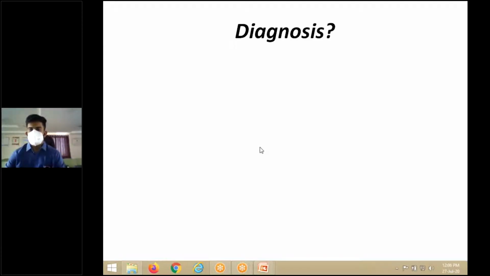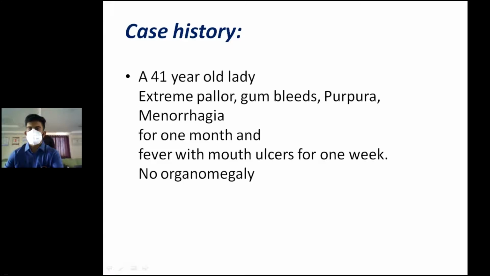Nikila, why do you say it's pancytopenia? Why is it pancytopenia? If you know the answer, you can type in the chat box.